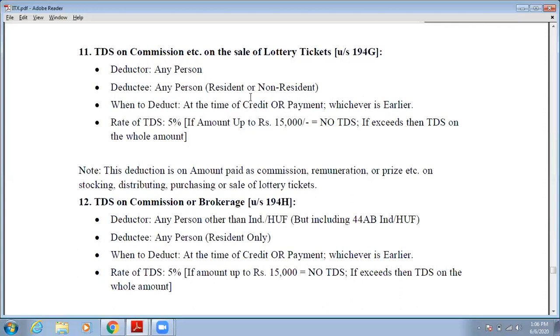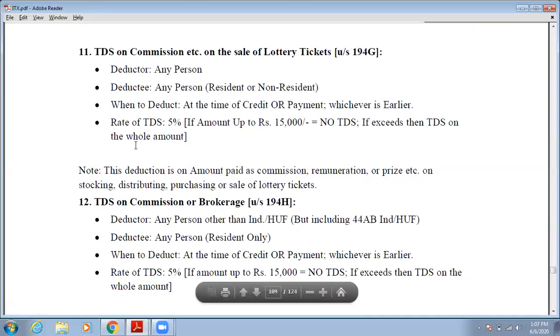Of these two dates, the date which is earlier, on that date you will deduct the tax. What will be the rate of TDS? That will be 5%. If the amount is up to 15,000, then no TDS will be deducted. If such amount exceeds 15,000, then you have to deduct TDS at the rate of 5% on the whole amount.